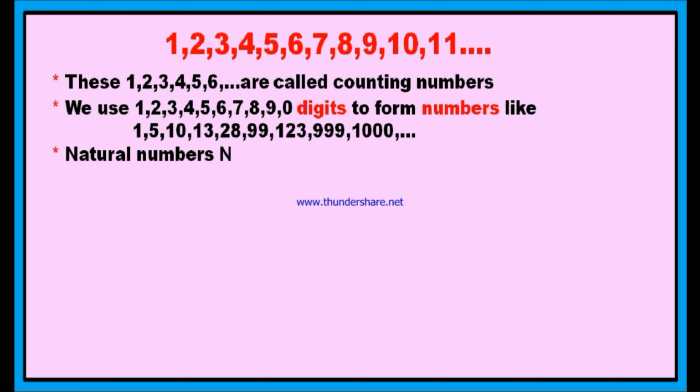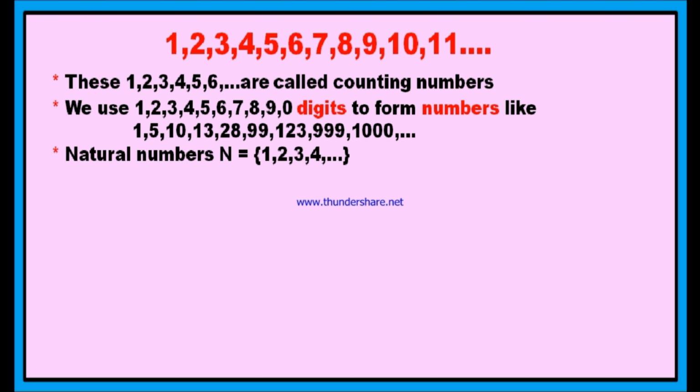Now, what are the different types of sets of numbers? You come across these sets of numbers in your previous classes. Yes, the first set of numbers is the set of natural numbers. Natural numbers are denoted by the letter N, and this set may start from 1. 1, 2, 3, 4 and so on are called the set of natural numbers.